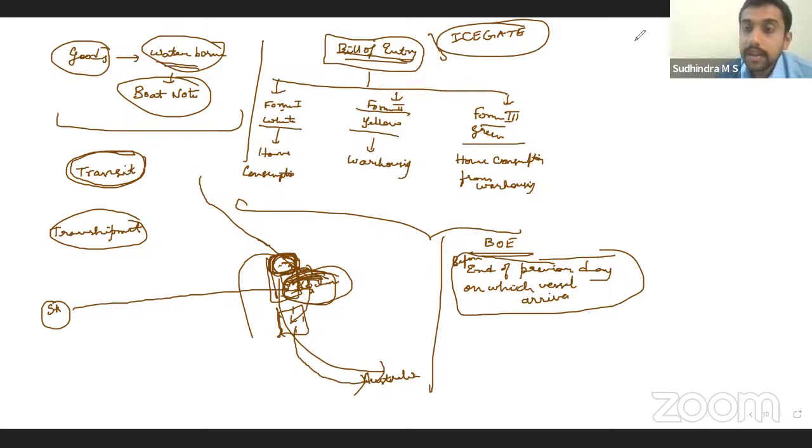Next one. Assessment of goods. Section 17 talks about it. Now, first duty will be self-assessed. By whom? By the importer or the exporter. Based on the self-assessment made, that will be verified by the proper officer.